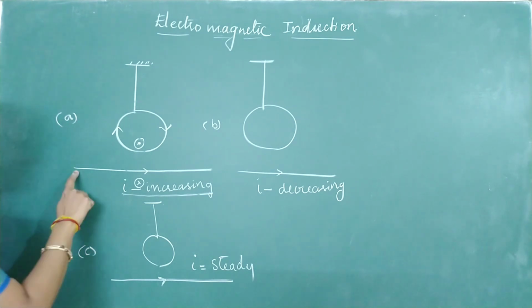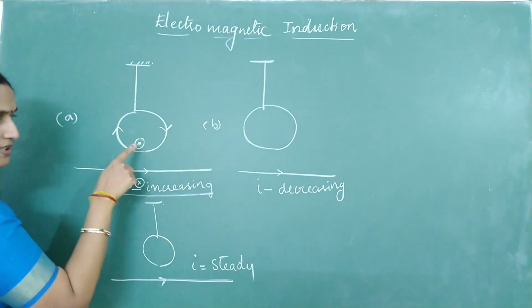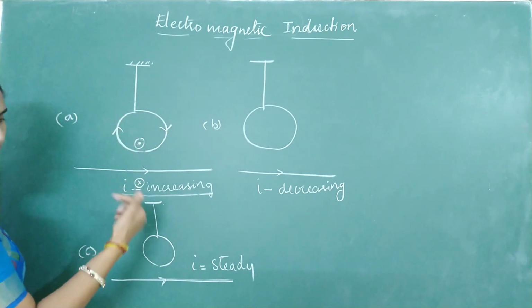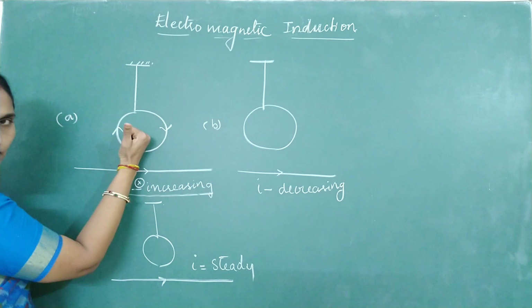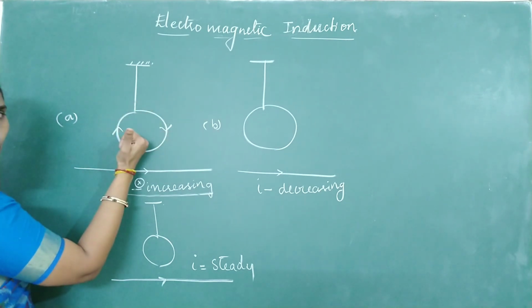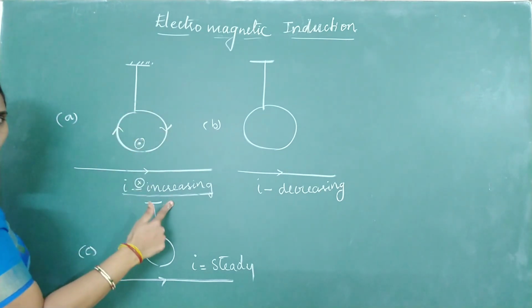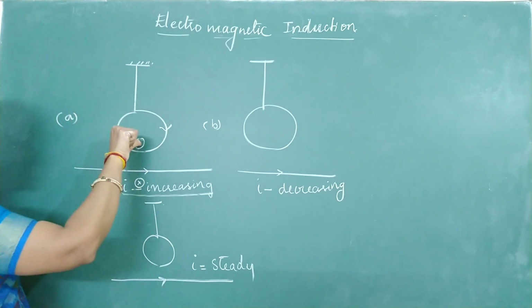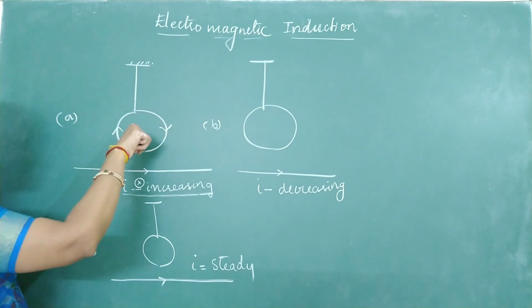Again I repeat, because of this current carrying conductor, the dot and cross represent the magnetic field. This field is outward inside the circular loop, and is increasing with time. If flux is increasing, invert your thumb, curl the fingers.